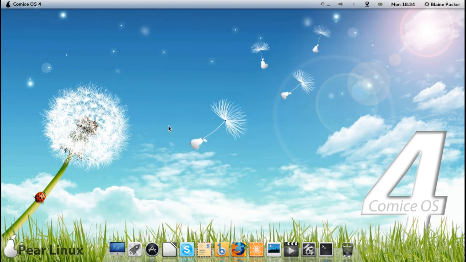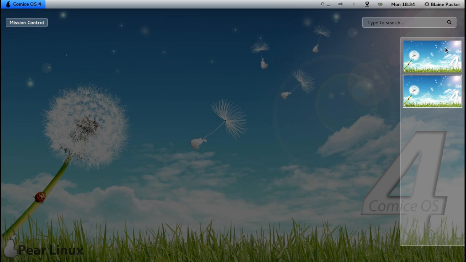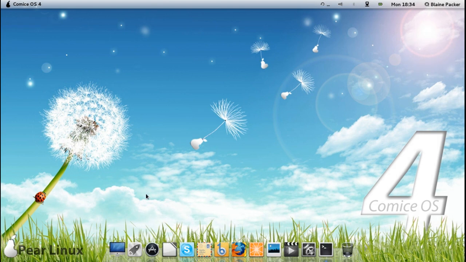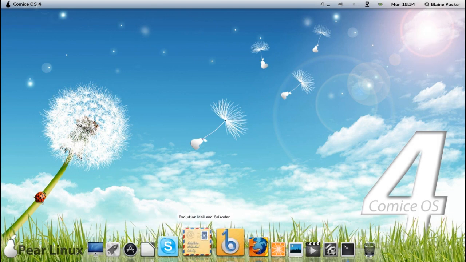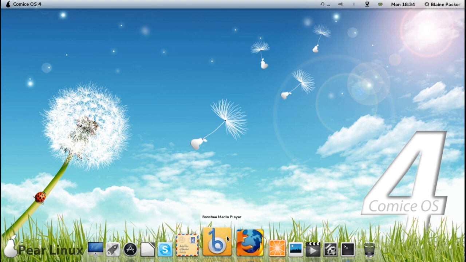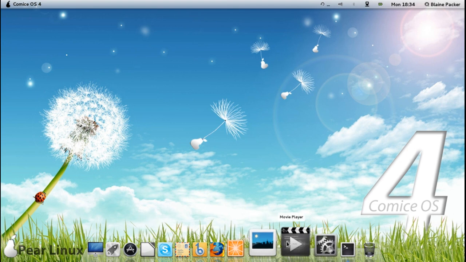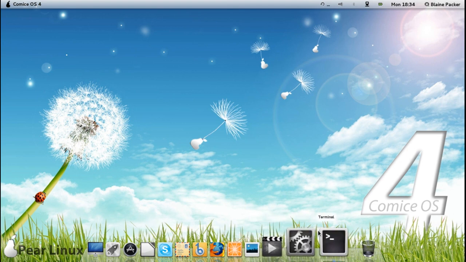Moving right along, now this is of course Gnome Shell customized, so you do have the meta key for mission control, as it has been titled here, to counter in with the OS X ideology. And of course we've got the Docky on the bottom, which has your Finder, Launchpad, Pear App Store, LibreOffice, Skype, Evolution, Banshee, Firefox, Clementine, which is a music player, Shotwell Photo Manager, and Movie Player, System Settings, and the other windows that you might have opened.